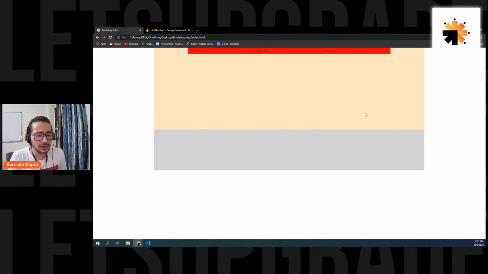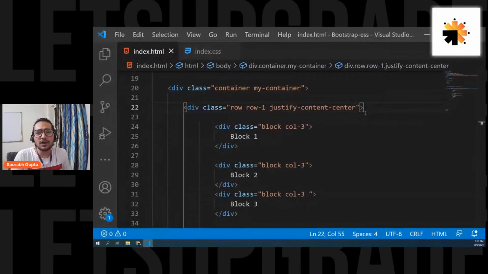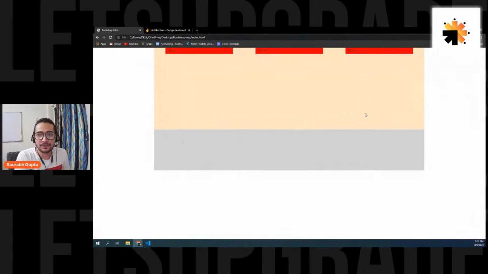Okay. Cool, guys. Now, what if I want to do something else? What if I don't want to move them to the center? What if I want gaps between them? So you can also go for justify-content-around. See what we will do? We'll create equal gaps between them and also some gaps at the sides. The gap at the sides is not equal to the between gap, but now they have gaps between them and they also have the around gaps: a gap from the start, in between, and at the end.